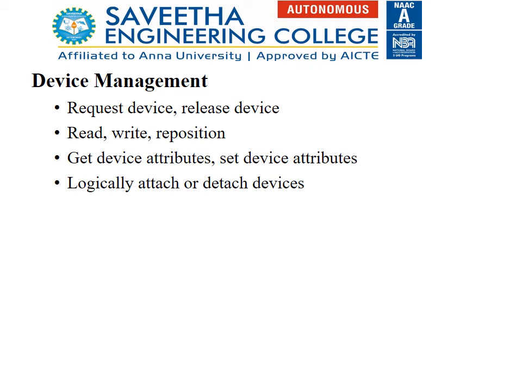Get device attributes and set device attributes deal with attributes of the device which is being used. Then logically attach or detach devices system call is used to get attached to the device or detach from it.